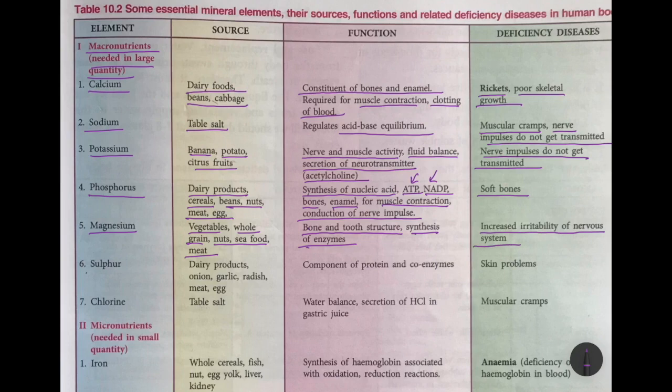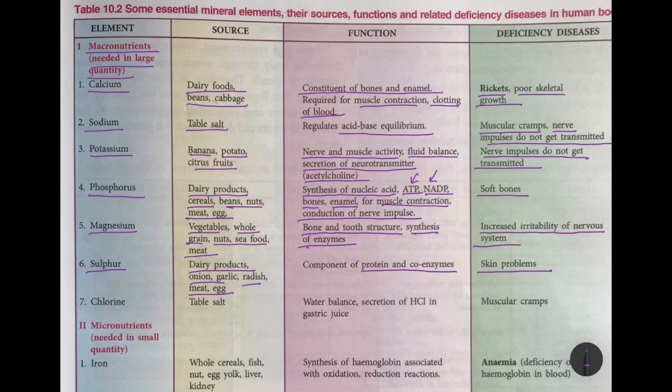Next macronutrient is sulfur. You get your sulfur again from dairy products, onion, garlic, radish, meat and egg. The function is that sulfur is a component of protein and some coenzymes. Enzymes which help the enzymes are known as coenzymes. And deficiency disease, skin problems.